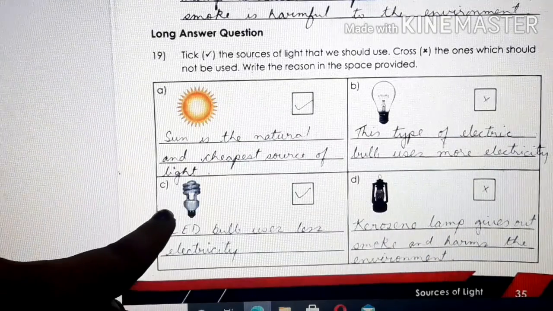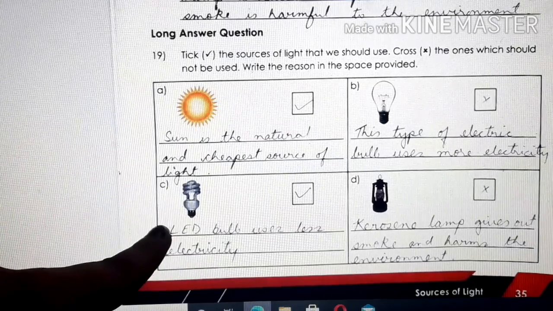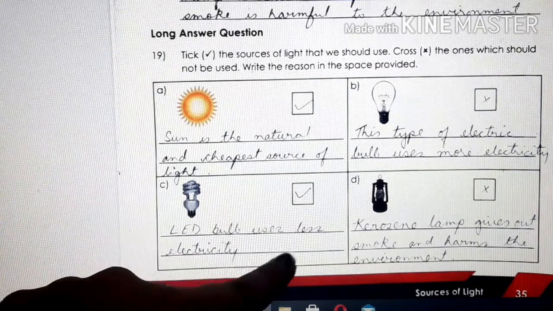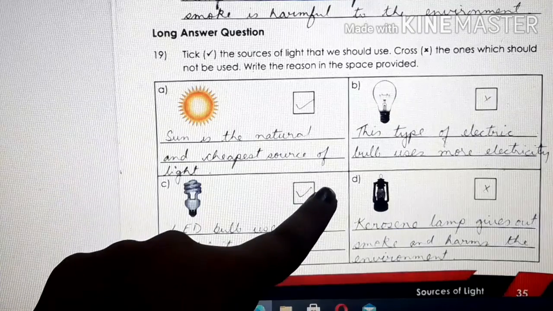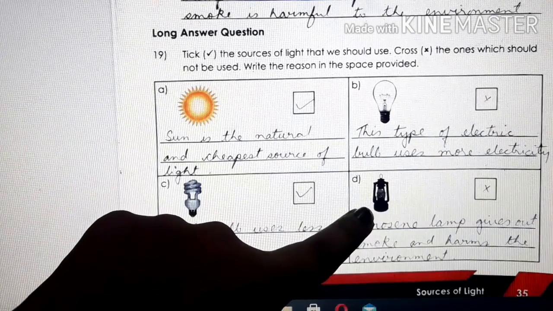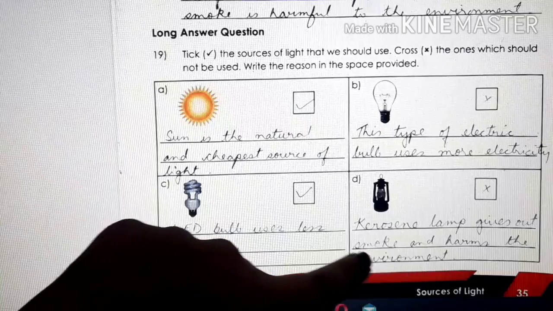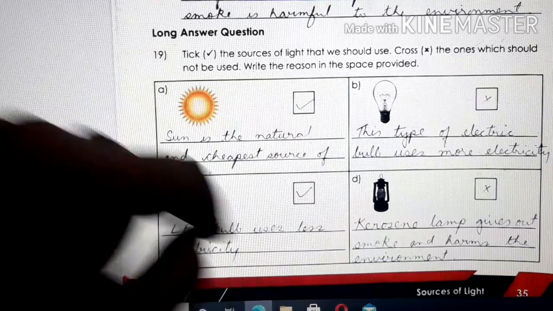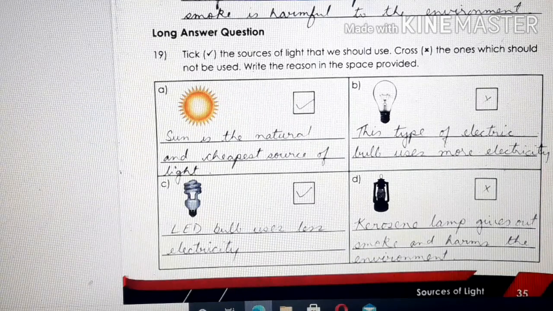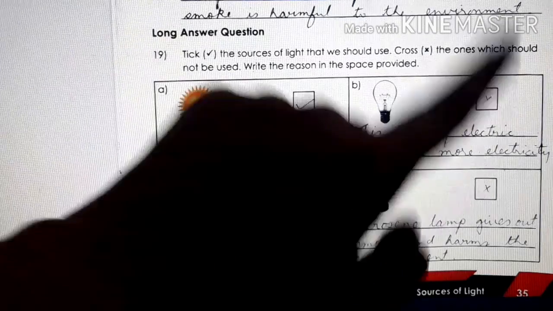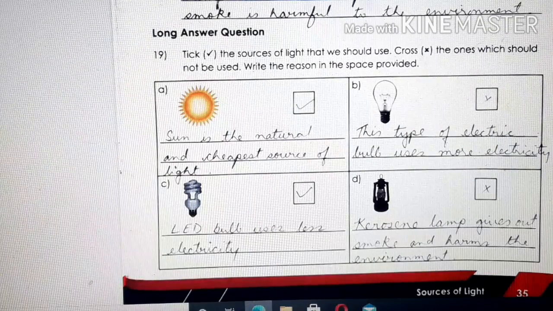Cross. Now this is what? This is LED bulb. Uses less electricity. So we should use it. You can mark it tick. Now this is what? Kerosene lamp. Gives out smoke and harms the environment, isn't it? So should we use it or not? No. Give a cross mark. Done.